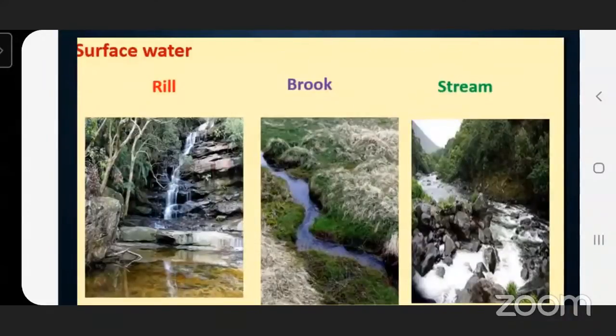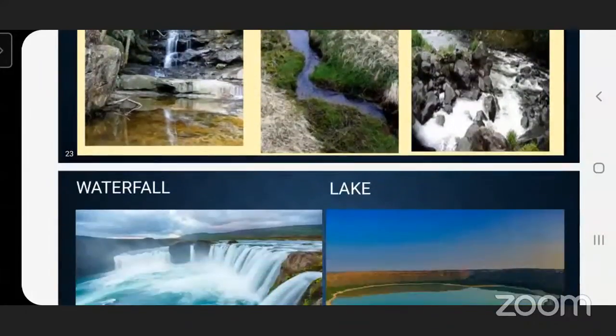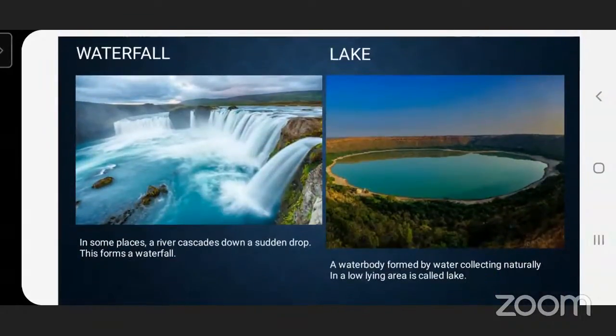And the small rivers which join together to form the Yamuna are called tributaries. The river finally goes and meets the ocean. But in some places, a river cascades down. Cascades down means it flows down. It jumps down with a sudden drop, and this forms a waterfall.